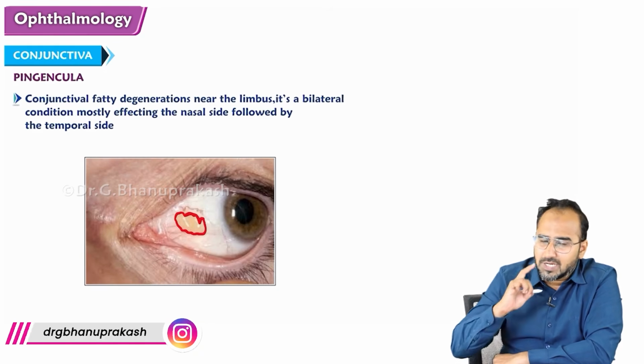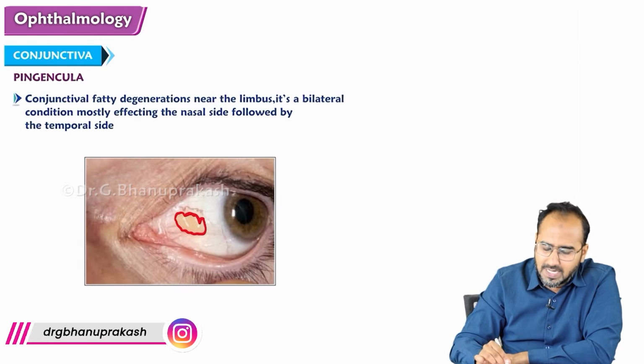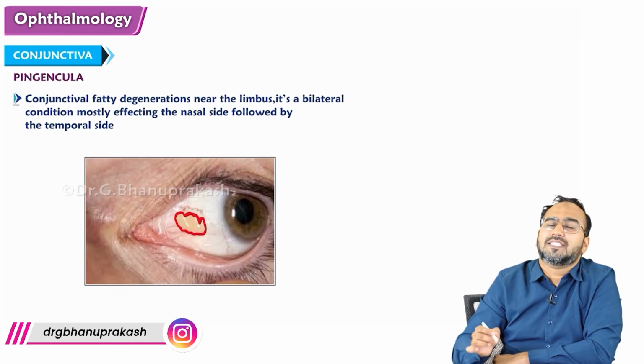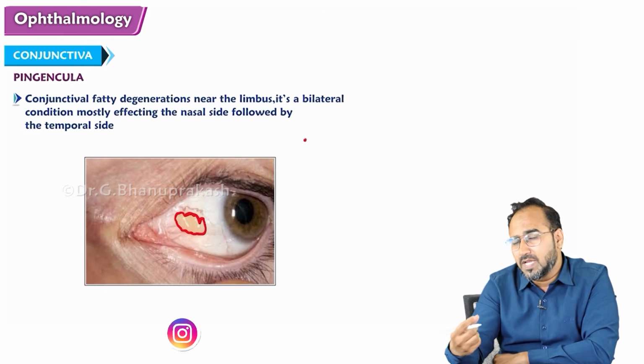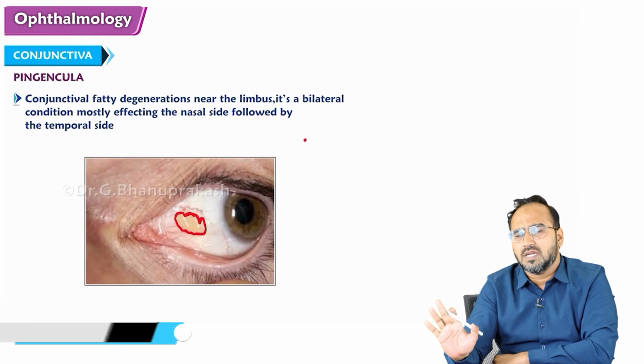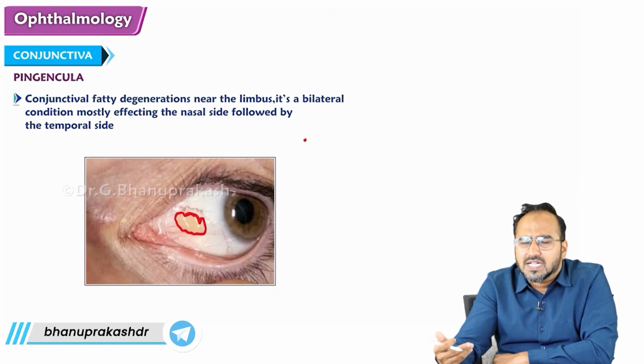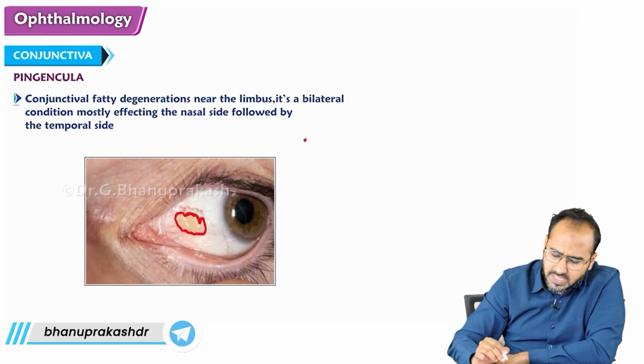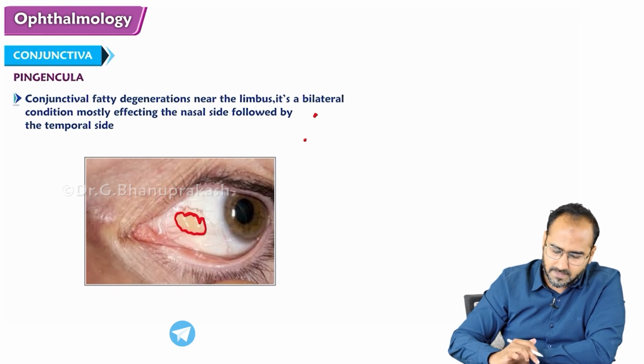Most commonly it is seen on the nasal side, followed by the temporal side. Again, it's not a problematic thing unless that Pinguecula approaches towards the cornea, and normally it does not approach. Fatty degeneration of the conjunctiva is called Pinguecula, commonly seen on the nasal side, followed by the temporal side.